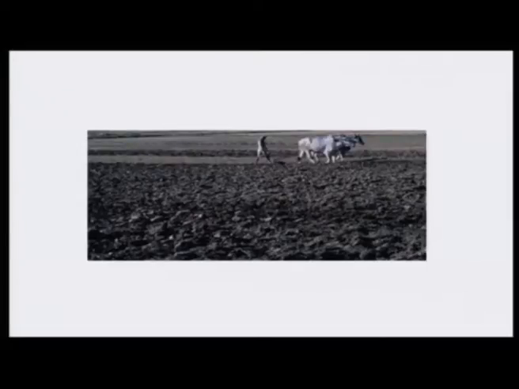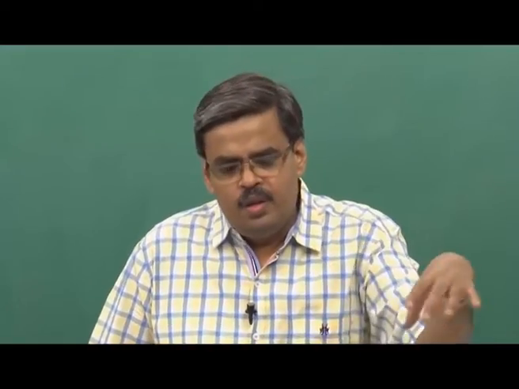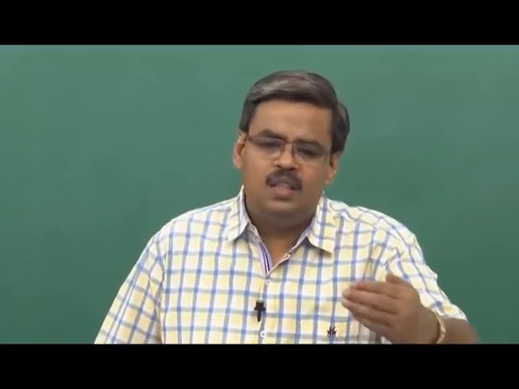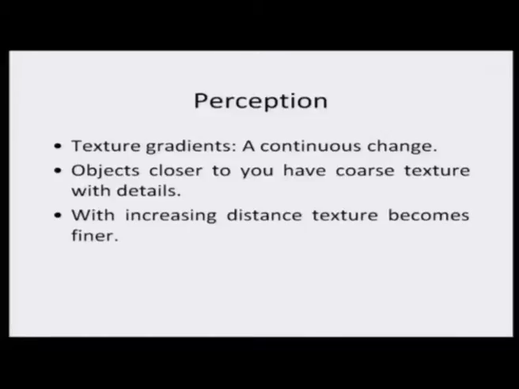And this gives you a feel that things which are nearer to me, in terms of texture gradient, will have much more coarse texture with details, whereas things which are at a distance do not have that. The texture does not have those coarse details, and therefore, you realize that the texture becomes more and more finer.